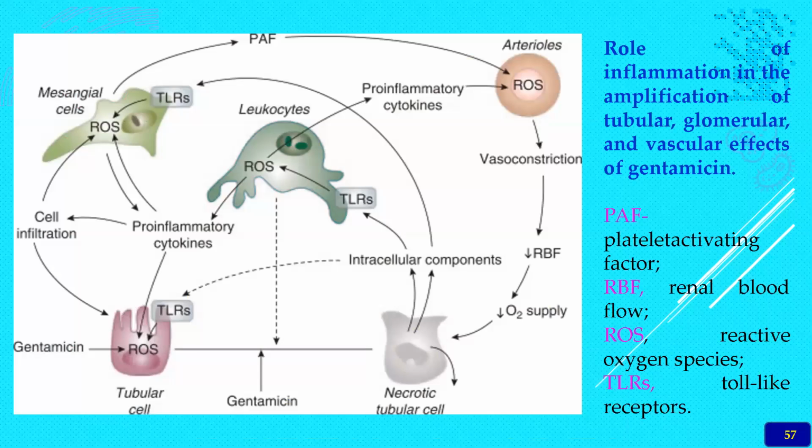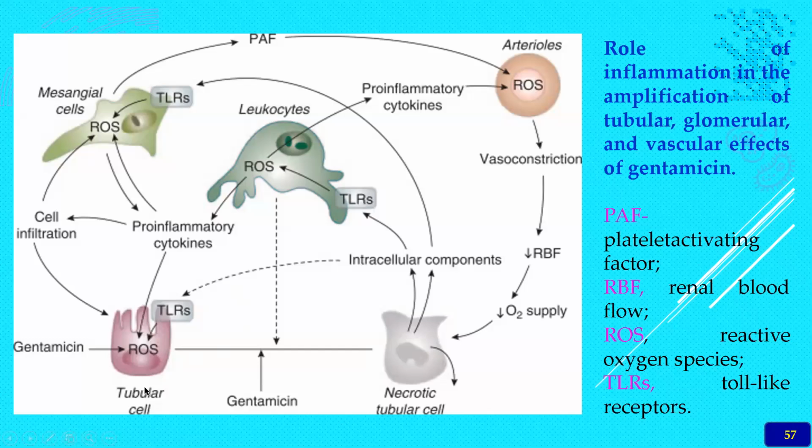After administration of gentamicin for a prolonged period in high dose, the platelet activating factor, pro-inflammatory kinases, reactive oxygen species, and toll-like receptors are responsible for the toxicity of gentamicin. So the amplification of tubular, glomerular, and vascular effects will be present.